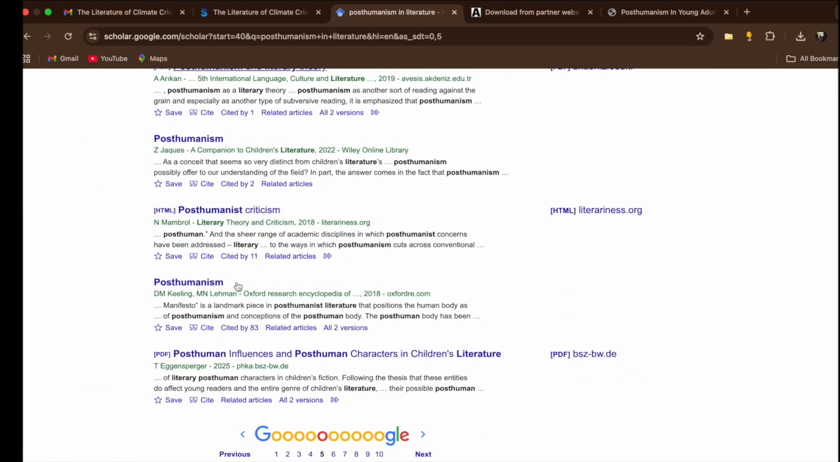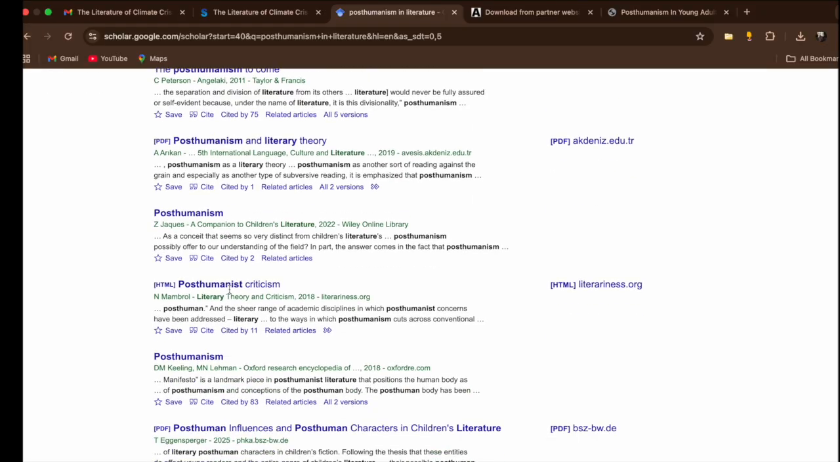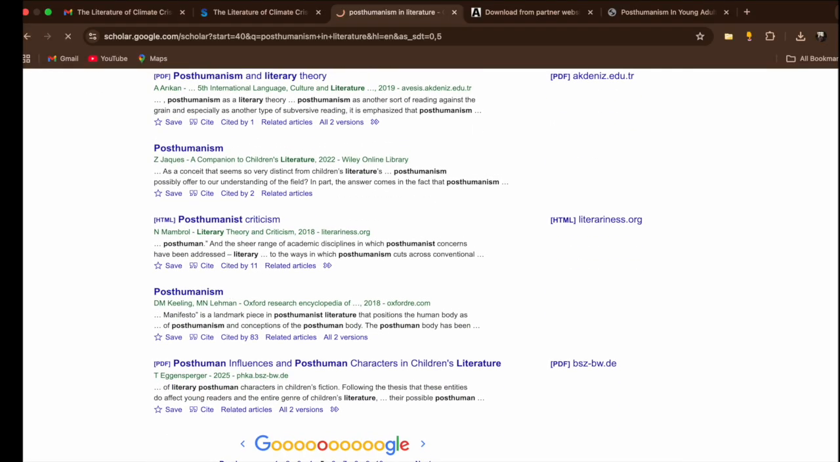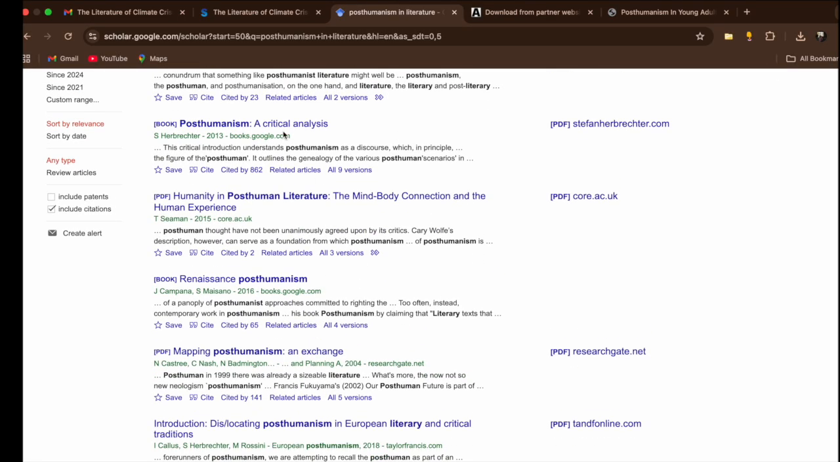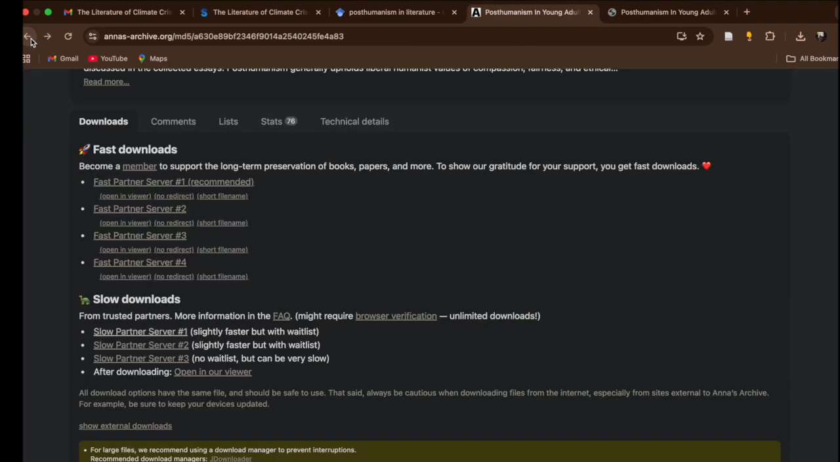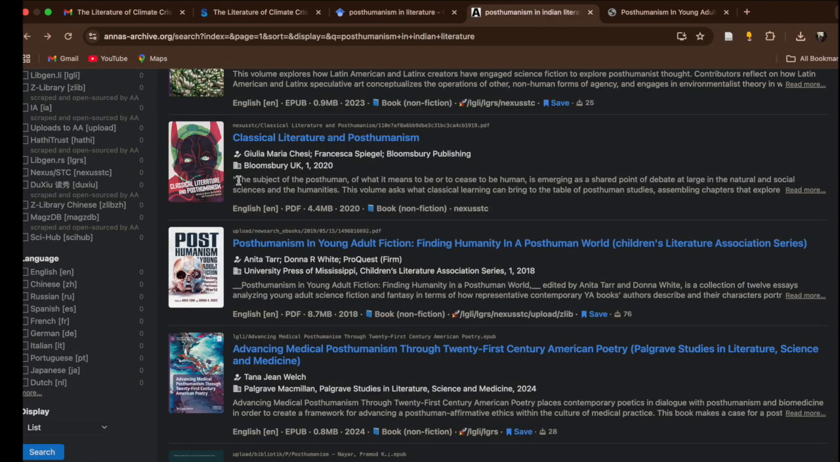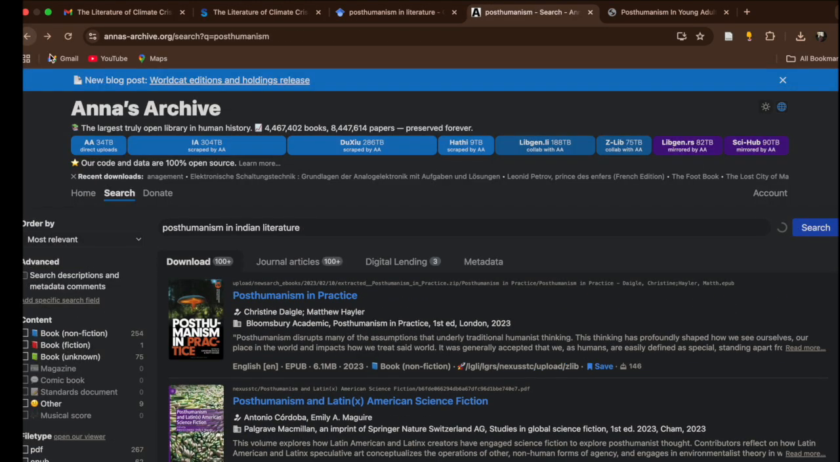Now, let's say you get a book, some book from here only. See, this is Post-humanism: A Critical Analysis. So you can even go and search post-humanism and analysis. If you get a book, you can try searching for it here. Most of the time you will get it, post-humanism and analysis perhaps.